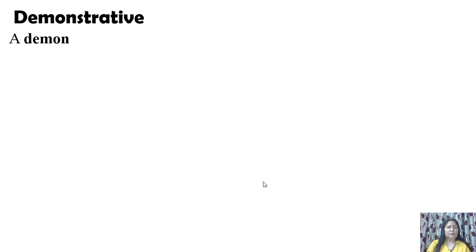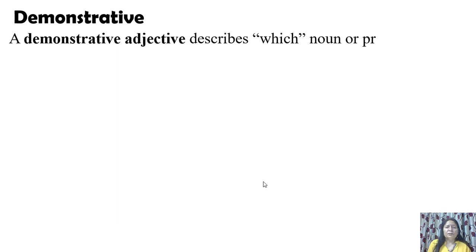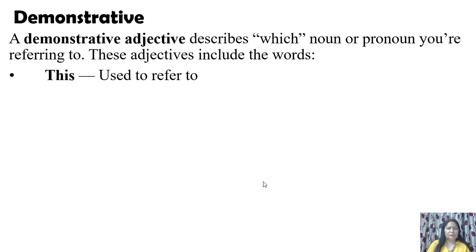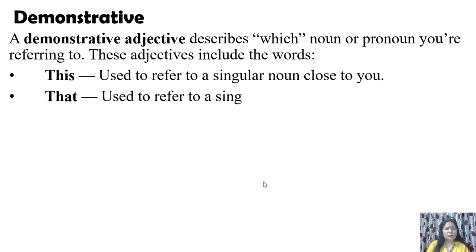Demonstrative adjectives describe what? Which noun or pronoun you are referring to. Suppose there are many boys. I say that boy. These adjectives include the word this, used to refer to a singular noun close to you, and that, used to refer to a singular noun far from you.